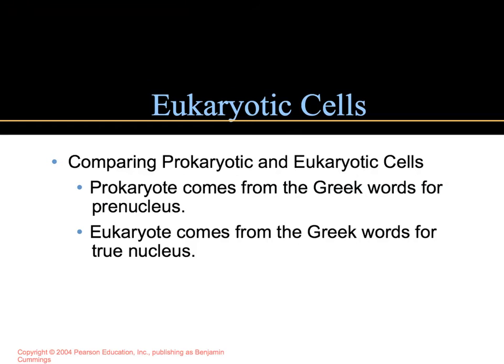Now we're going to move on to the eukaryotic cells. We've just finished the prokaryotic cells and their makeup, their anatomy, and the function of the different parts of their anatomy. And now we're going to move on to eukaryotic cells, which comes from the Greek word for true nucleus. And eukaryotic cells really do contain a nucleus. The genetic material is enveloped by a membrane.